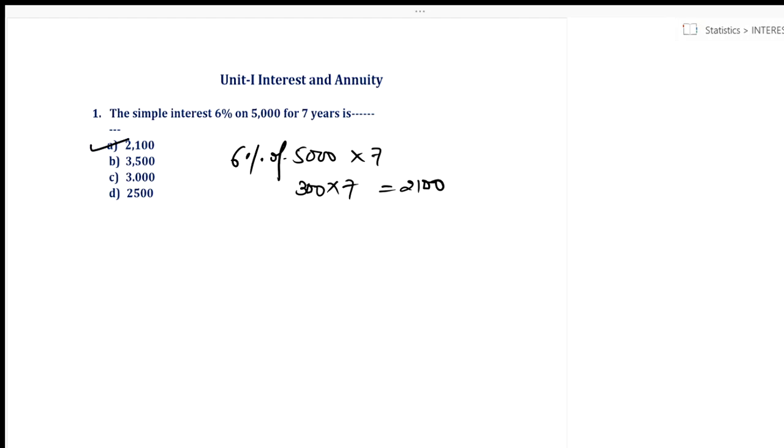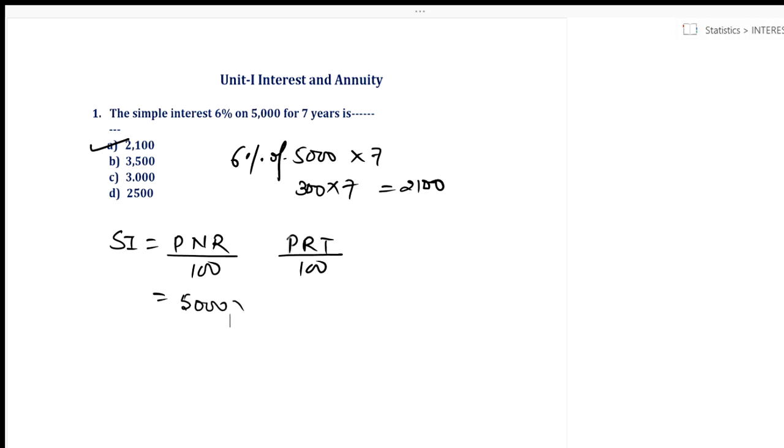If in case I want to use the formula of simple interest, what is the formula? It is P into N into R upon 100. Some of you may be writing it as P into R into T upon 100. It's all the same thing, where N and T represent the number of years. So what is the principal?